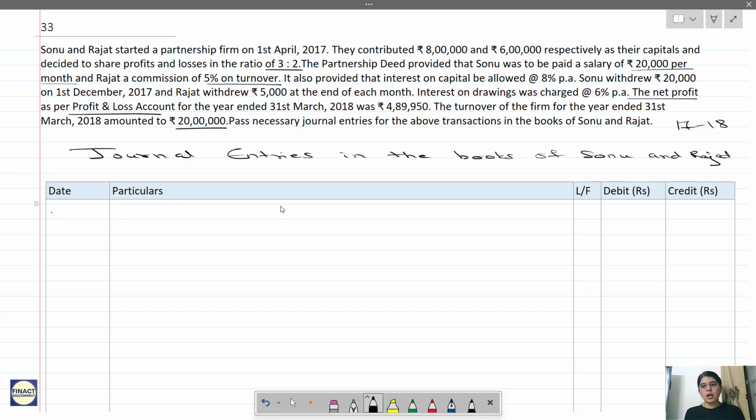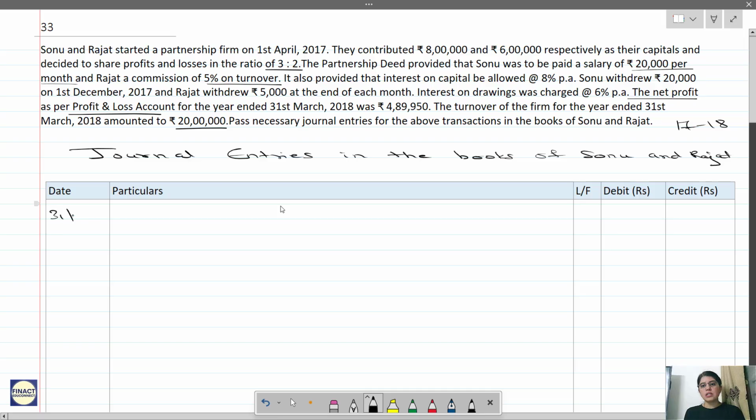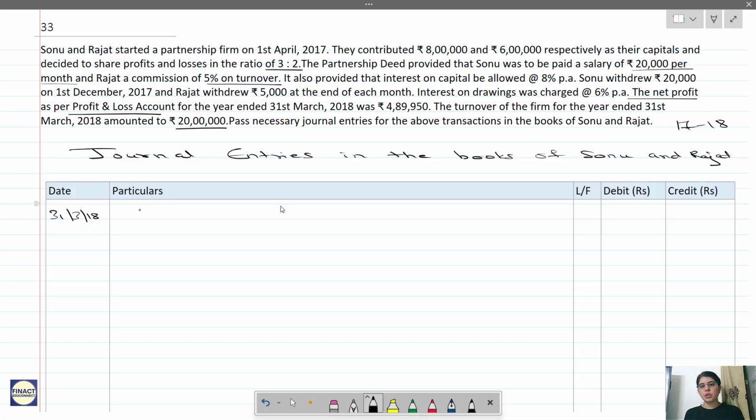So let us pass this first entry. This will be on 31st March 2018. Partner's salary account debit, to, we are giving salary to whom? We are giving salary to Sonu.